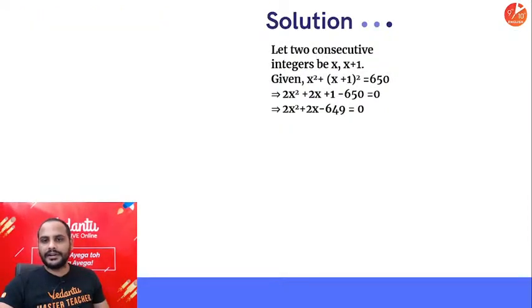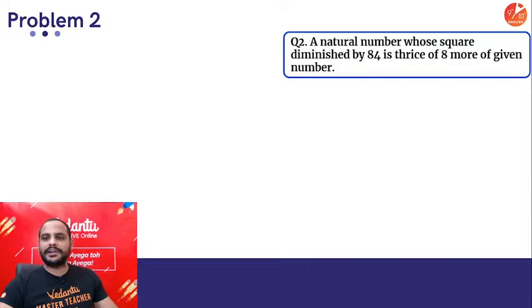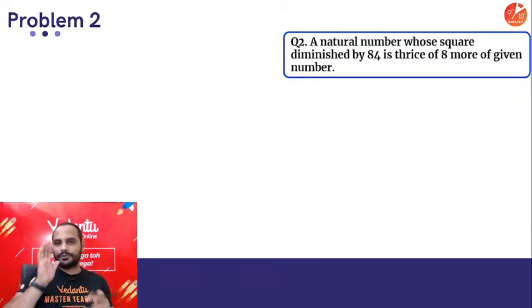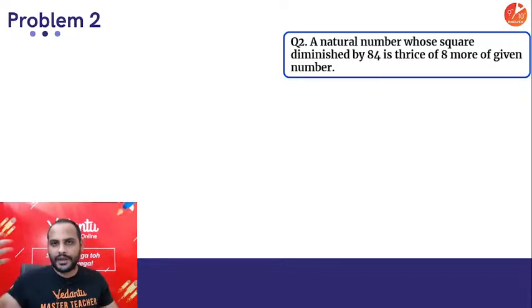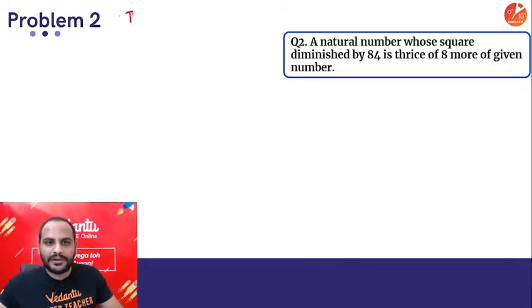Simple, right? Okay. Next one: a natural number whose square diminished by 84 is thrice of 8 more of the given number. Now look, in this question try to make the equation. Read the question once. A natural number whose square, so if we take the square of that number, let's say the number is x,